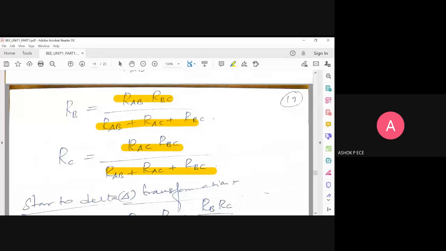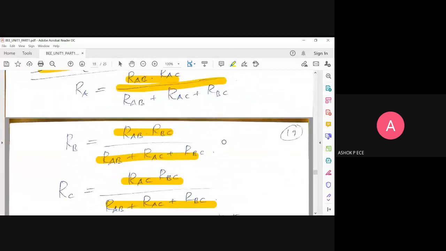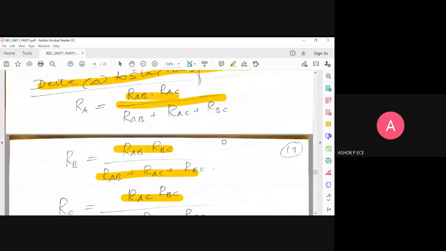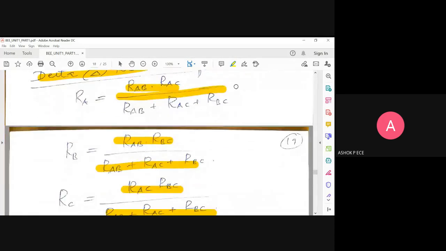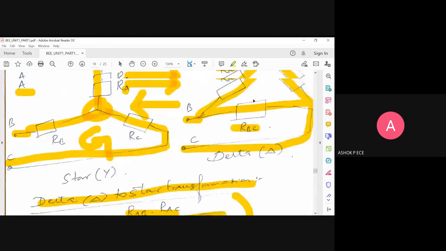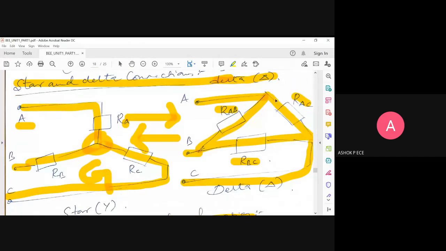Again, I say this derivation is not there for you. We just need to know the conversion formulas alone. If anybody has doubt in writing the formula, don't memorize or mug them up. You can draw the diagram. In the exam, first draw the diagram, and from the diagram you can write the formulas.